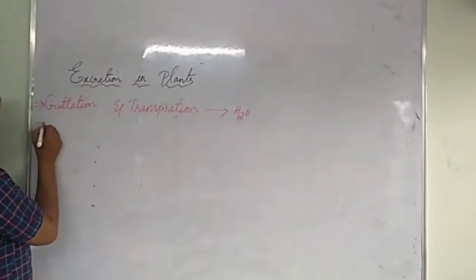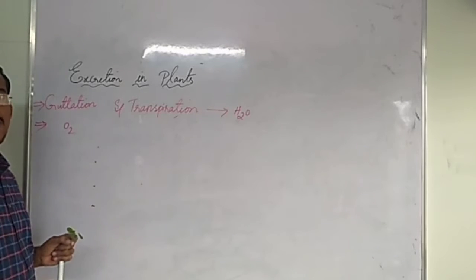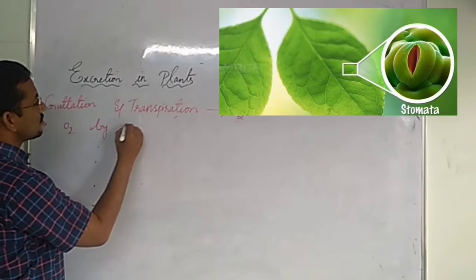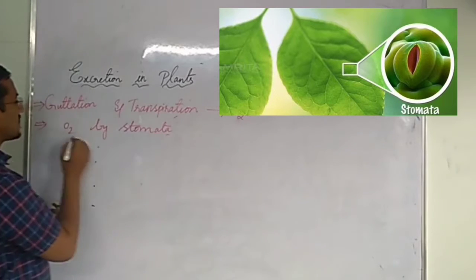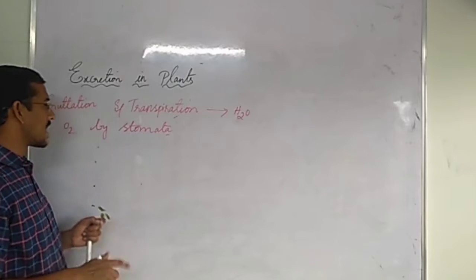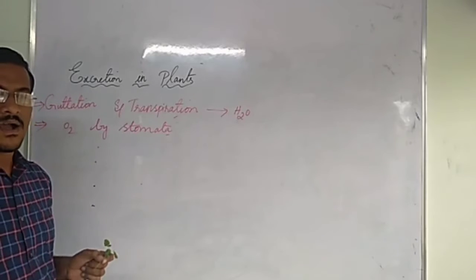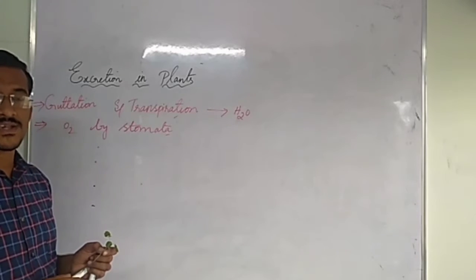Then next is oxygen. Oxygen is excreted out by stomata. Stomata will excrete oxygen. Oxygen is also a type of waste product in case of plants. How is oxygen produced in case of plants?